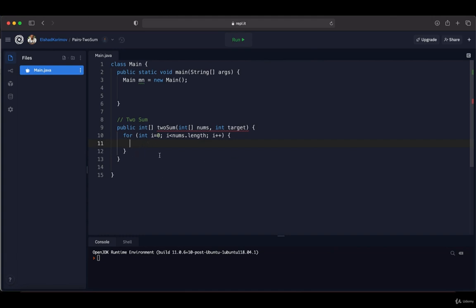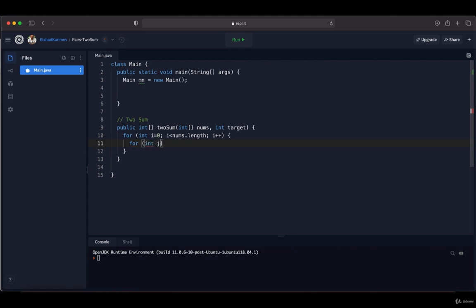Then one more time we are going to loop through the array and find out the sum. So in this case, the second loop will start from the first index of this array over here, because in the first stage we are taking the first element and then summing up this element with the other elements, checking that if this is equal to the target or not. So it's going to be like this. Second loop will be like this.